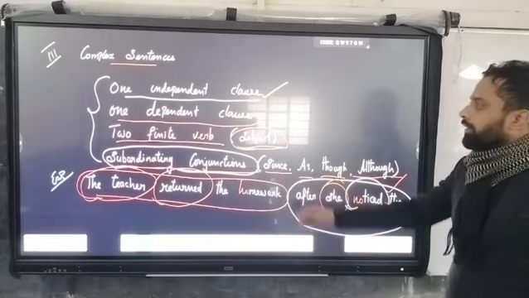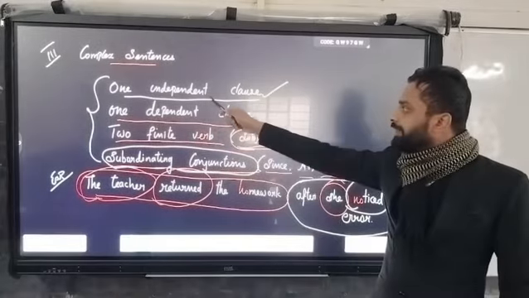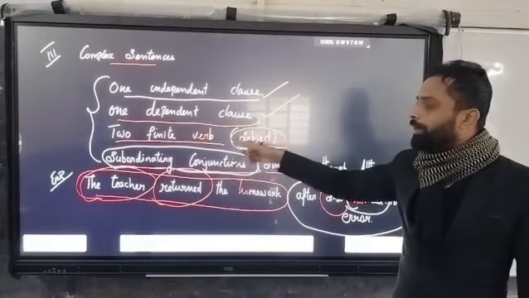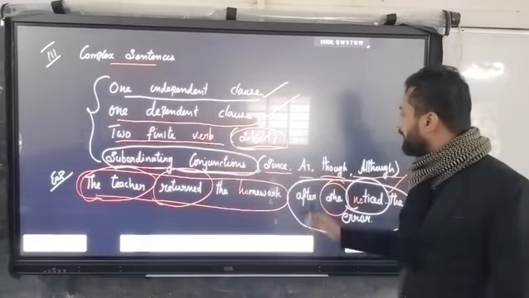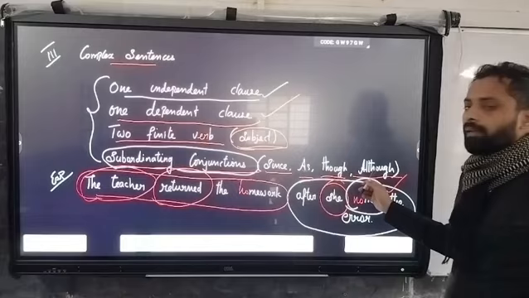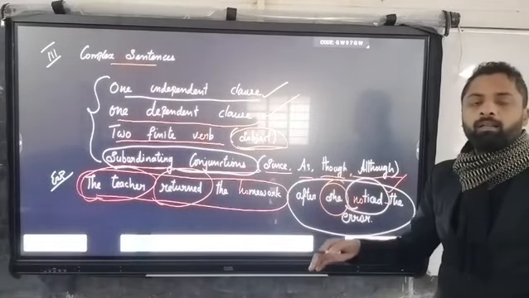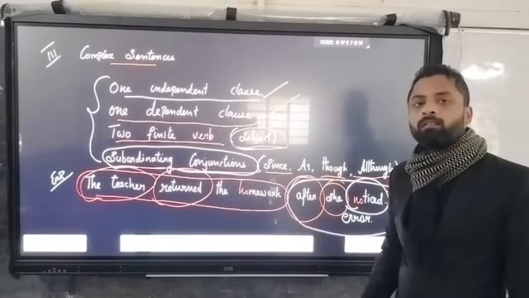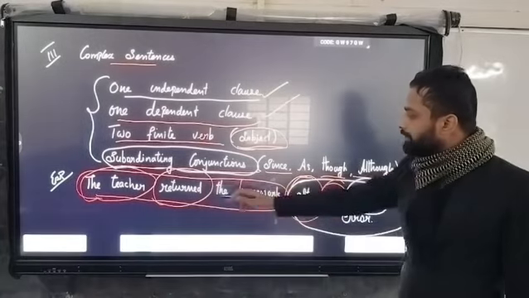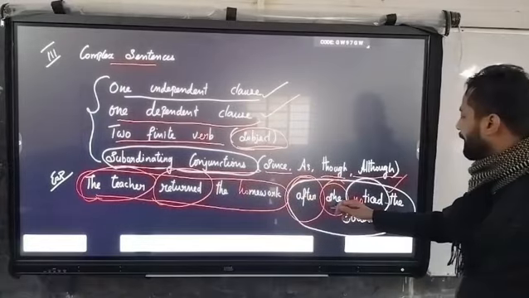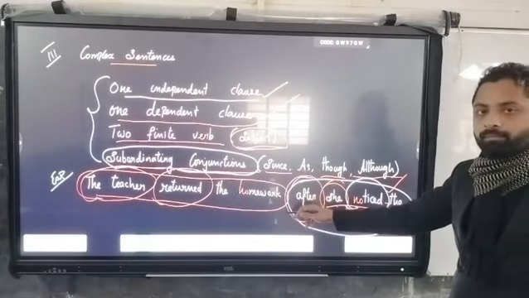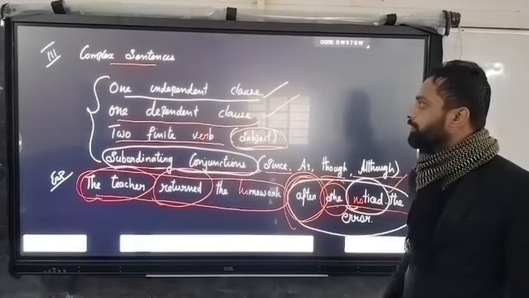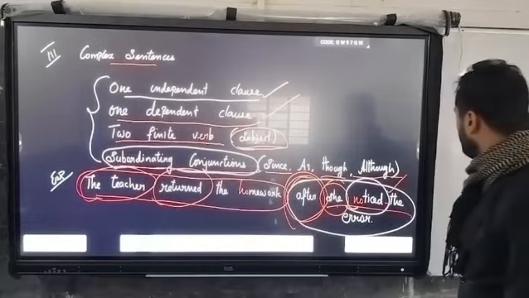Based on that, we have one independent clause and one dependent clause joined by a subordinating conjunction. Since, as, though, although, when, after, and that are called subordinate conjunctions. Here the independent clause and the dependent clause are joined by a subordinating conjunction. This is a complex sentence.